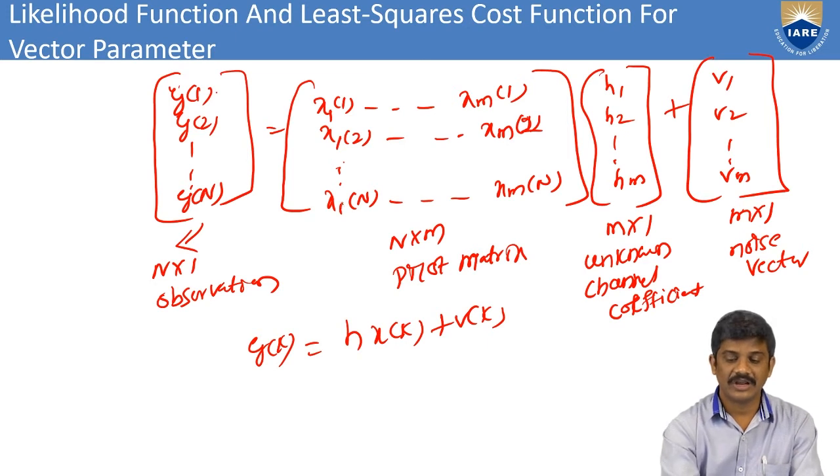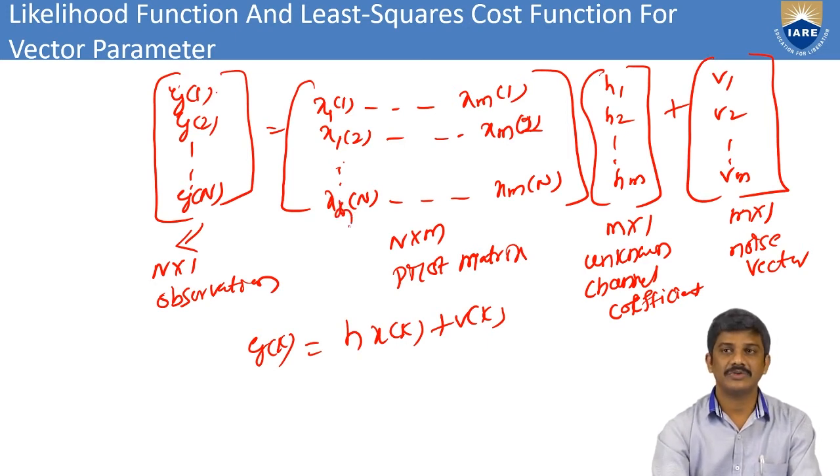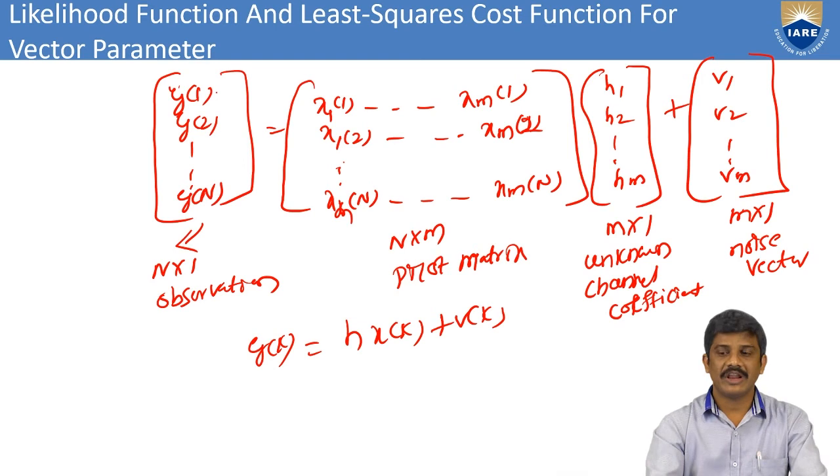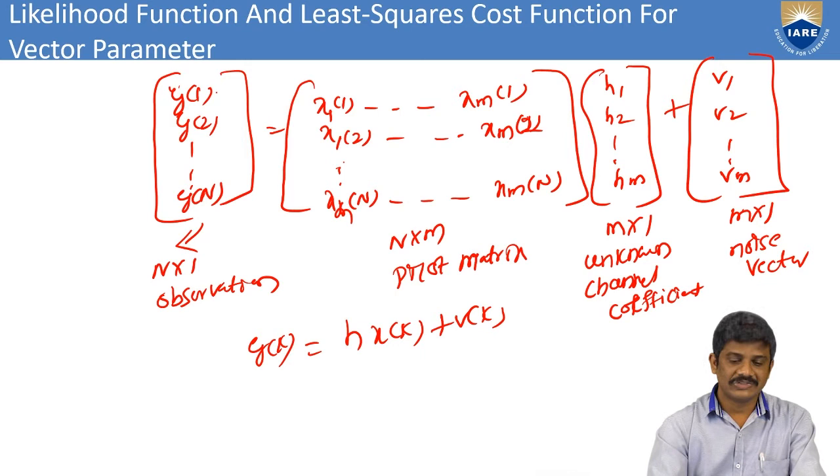Here I can write an n cross 1 observation model.